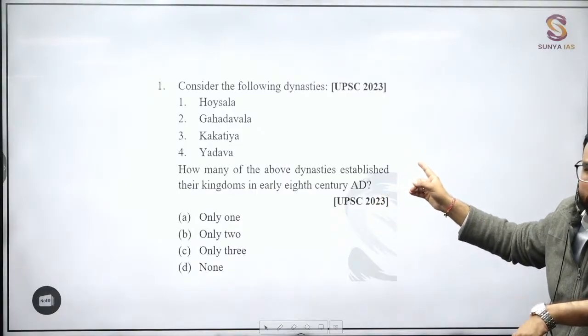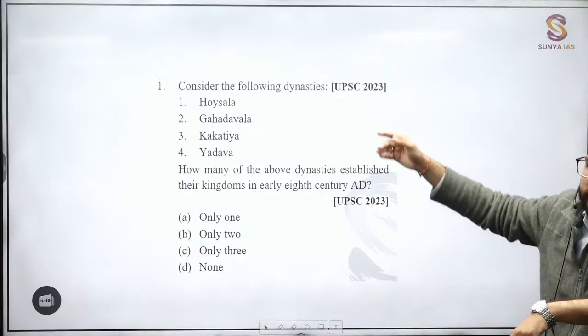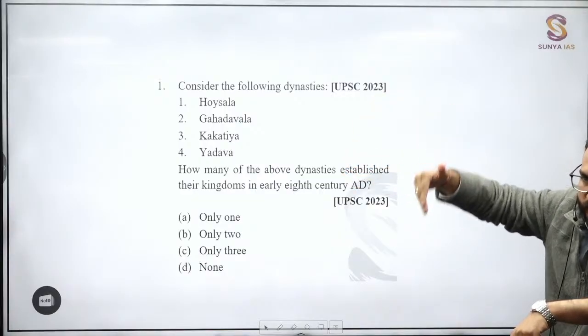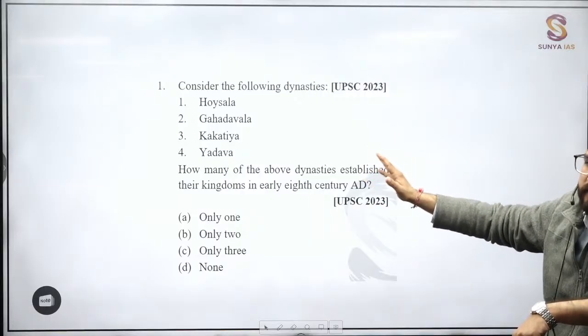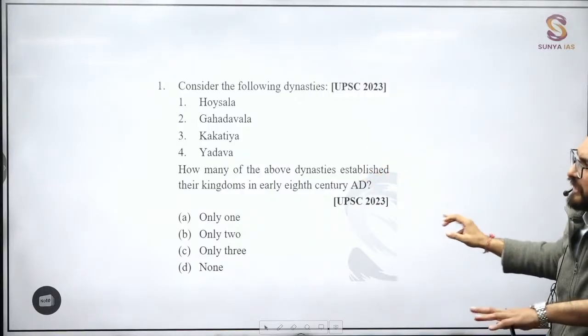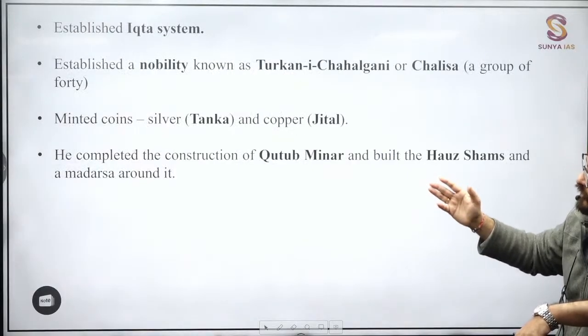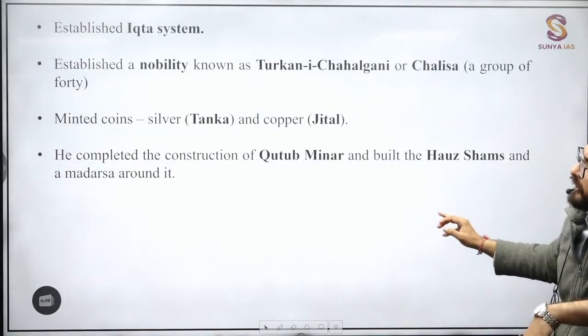Right now, I will be telling you about Alauddin's campaigns. Over there, you get to know about these dynasties because he is moving southwards. And have they asked any in-depth information about Hoysala and all? They will never ask you. Okay? Just the contemporaneous. Iltutmish, you will read about the Tanka and Jital. This you can read, guys, right?